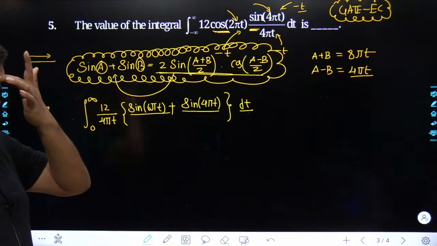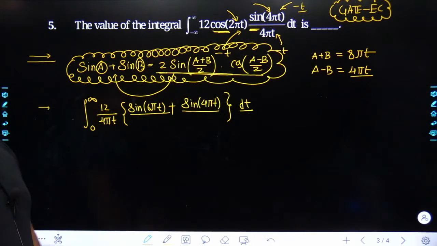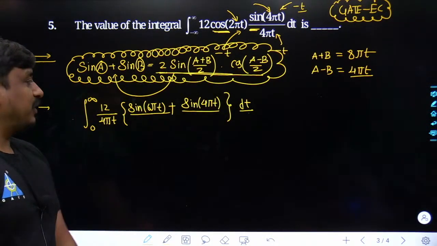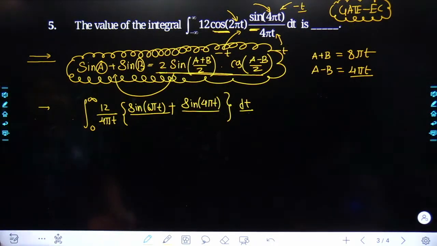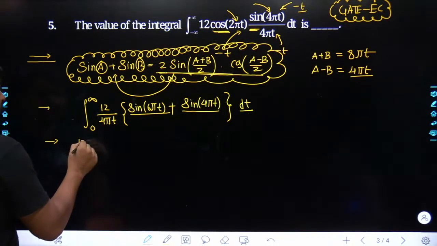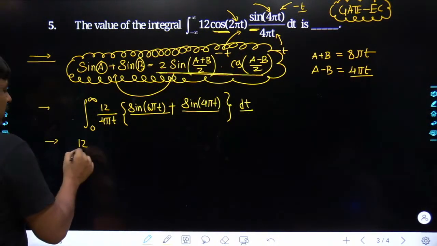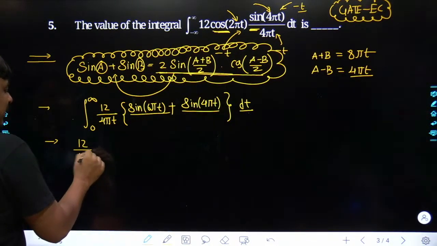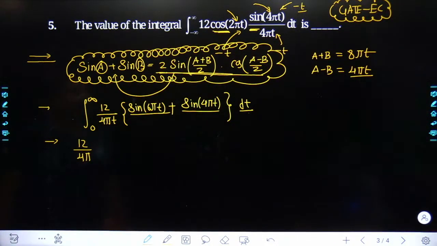Three is coming, sir. Let me check it out. As per Ajay Gupta, the answer has been 3. We had to check it out over here. See, what we are going to do over here, the 12 has been common. Bring it out. If you want, even 4 pi has been common, so you can bring that also out.